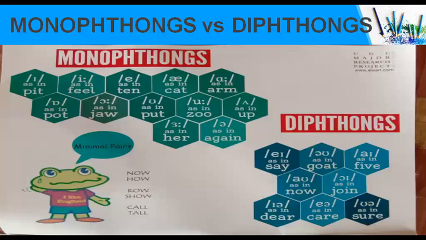A vowel that does not change its quality is called a monophthong, and one that changes its quality is called a diphthong. So diphthongs are also referred to as gliding vowels, and monophthongs are also referred to as pure vowels.